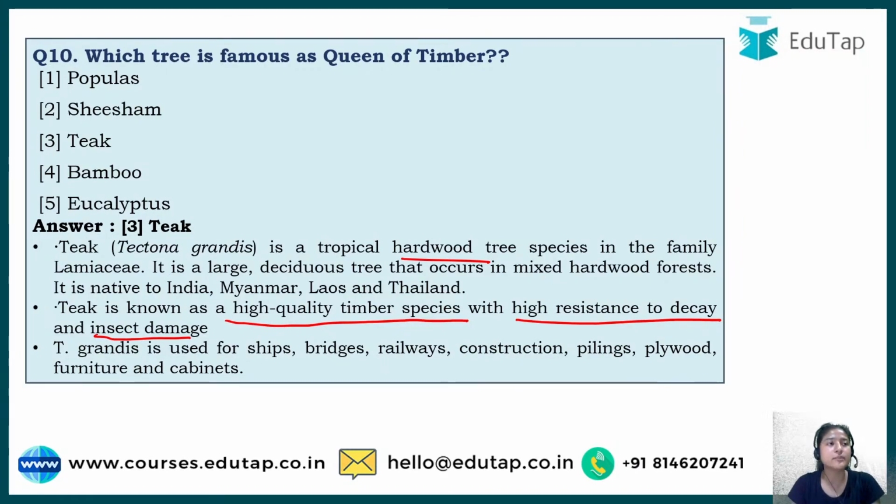What is timber? Timber is basically wood that is used for commercial purpose. So timber is not just teak, it is any wood that is used for commercial purpose. So queen of timber, why? Because this is the best quality of timber that is available, and it is resistant to decay and insect damage. That is why it is known as queen of timber, because it is so perfect.